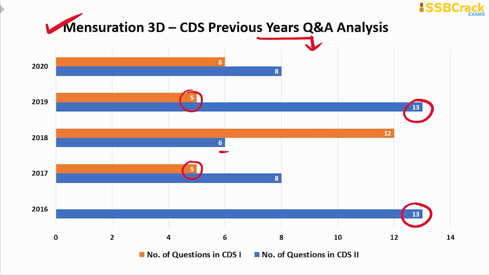They were sometimes 6, they were 8, right, and they were 12 and then 13. So questions can be easily expected between this range, 5 to 13, on this chapter, and this chapter is also one of the scoring ones as it is a formula-based chapter. So you must know all the important formulae from this chapter very easily, and you shall also know when, how, and which formula is to be applied to what questions, right?